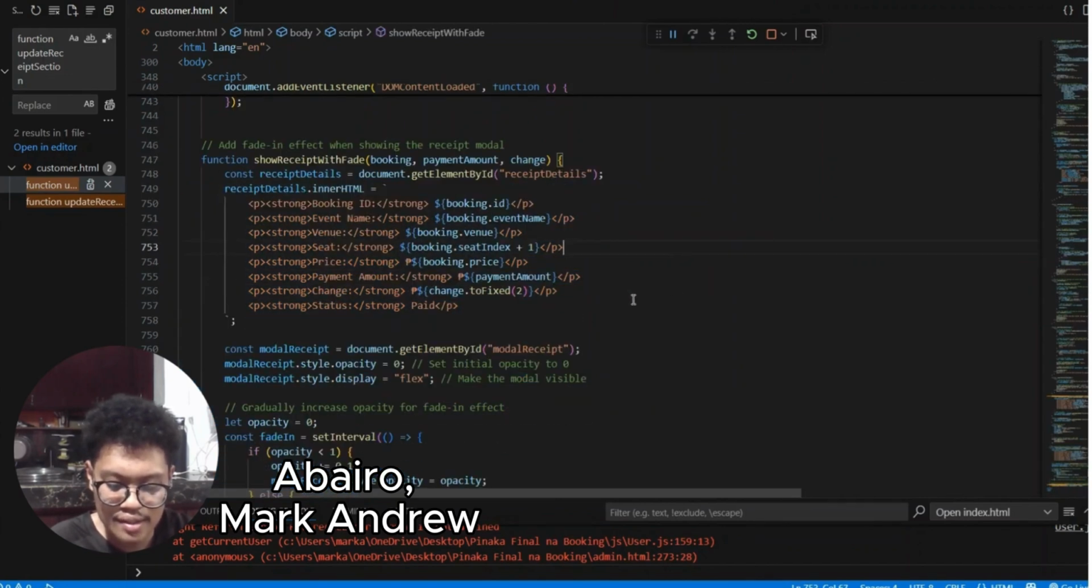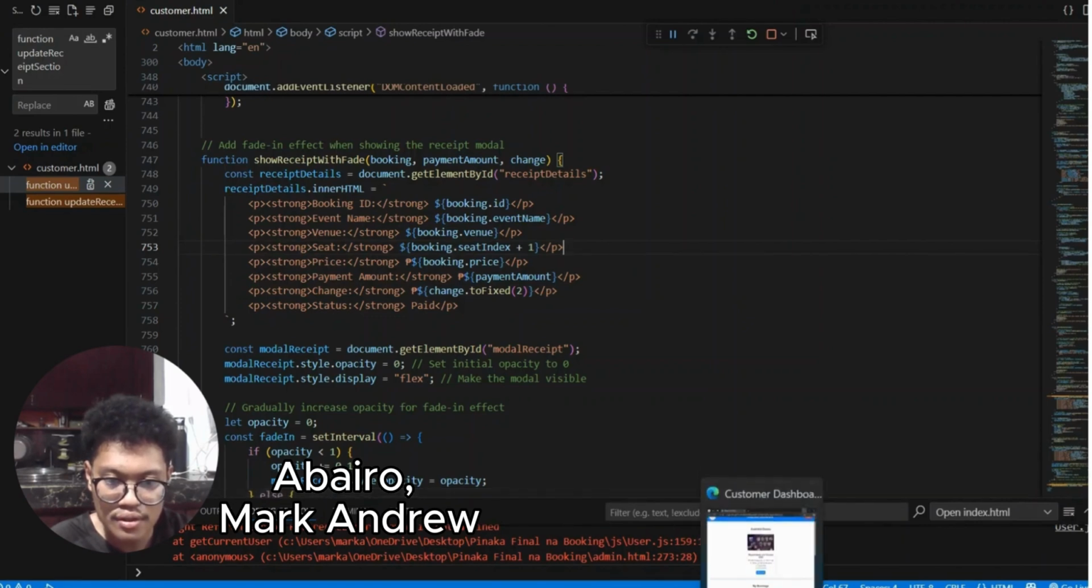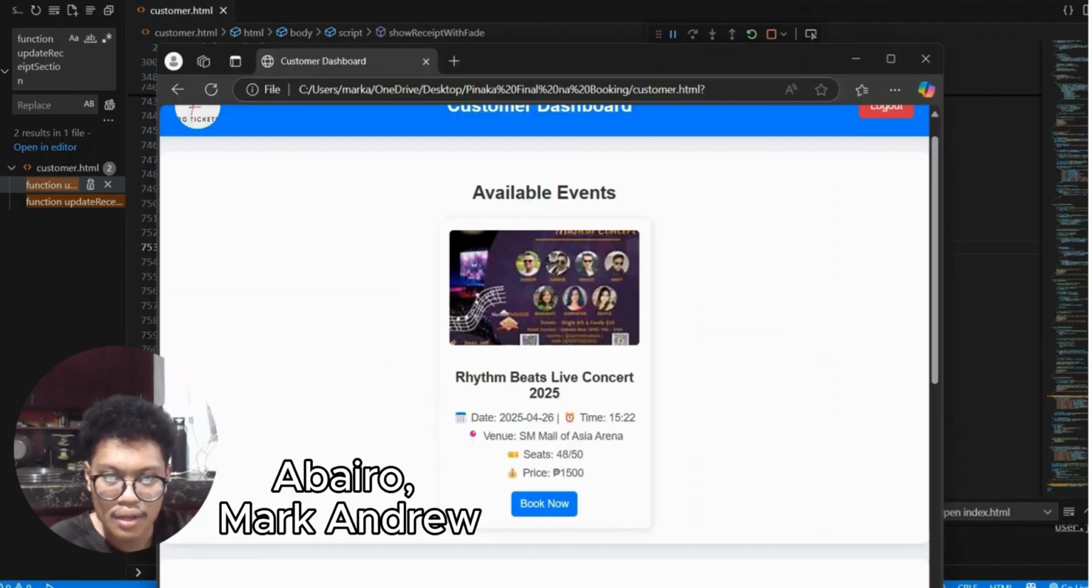So in summary, the code handles the modal windows for showing a payment received after booking is complete. So it provides a clean, organized way to display payment information to the user. So here is the sample output.